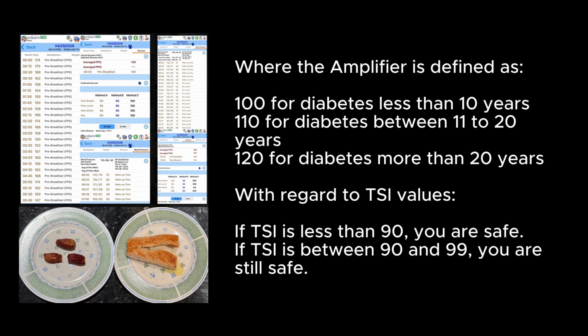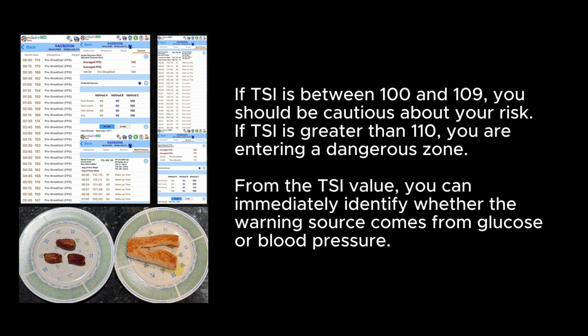With regard to TSI values, if TSI is less than 90, you are safe. If TSI is between 90 and 99, you are still safe. If TSI is between 100 and 109, you should be cautious about your risk. If TSI is greater than 110, you are entering a dangerous zone. From the TSI value, you can immediately identify whether the warning source comes from glucose or blood pressure.